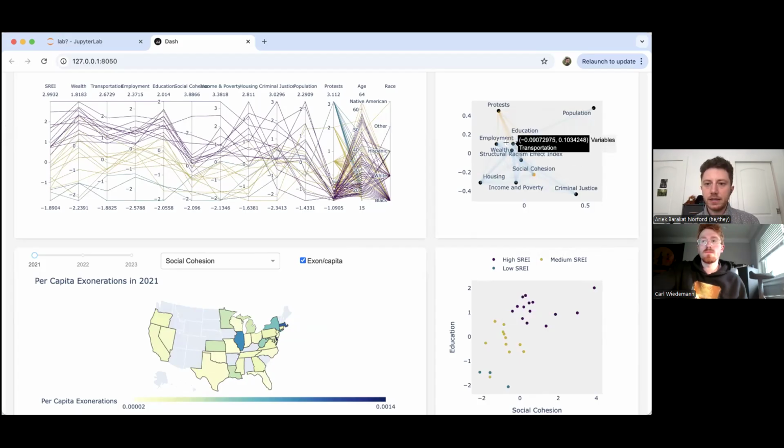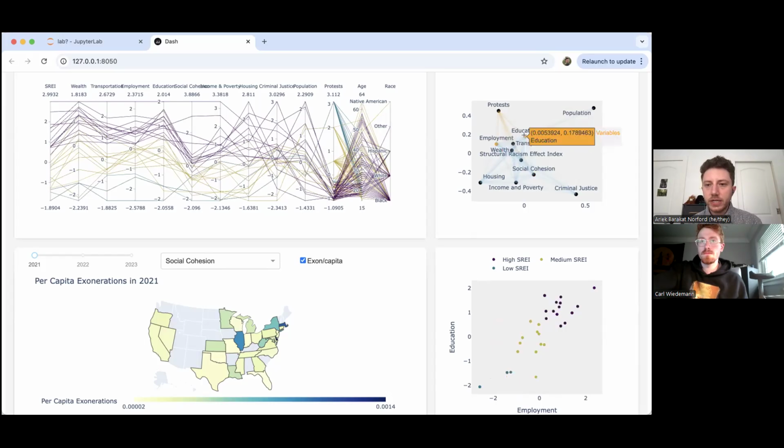We see that the structural racism effect index attributes are all positively correlated, which makes sense because they are all on the same scale, with a negative number meaning less racial inequality and a positive number meaning more. But our protests are negatively correlated with the SREI attributes. And this is surprising. This means that there's fewer racial justice protests in states that have more inequality, which is kind of contrary to what we would expect.